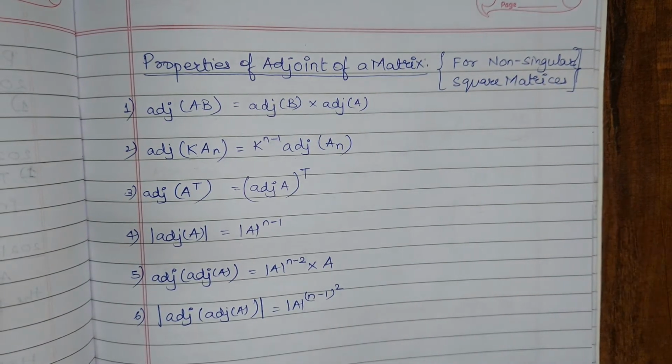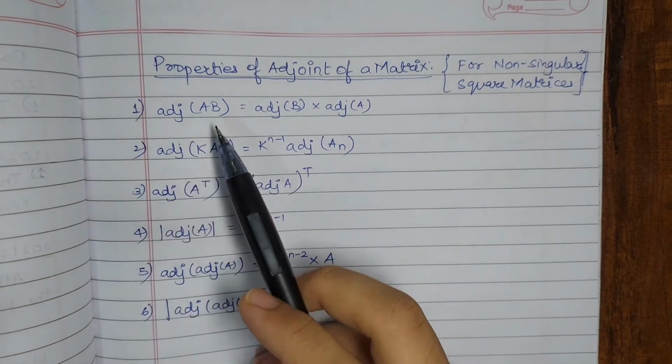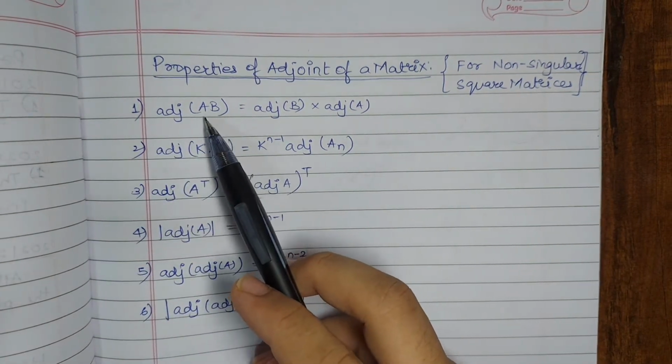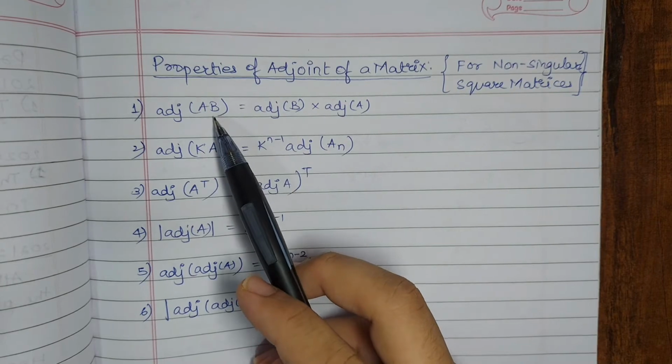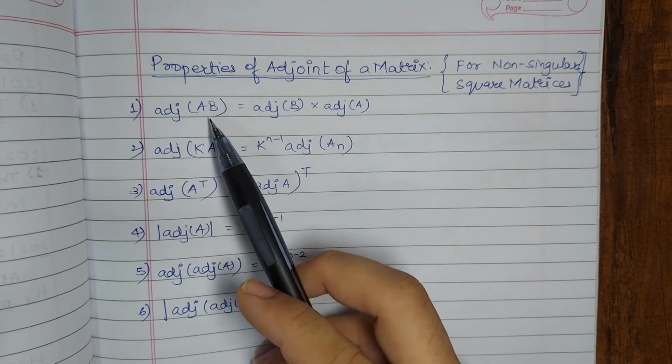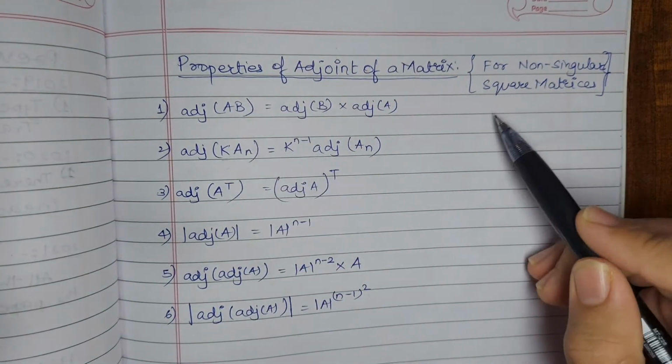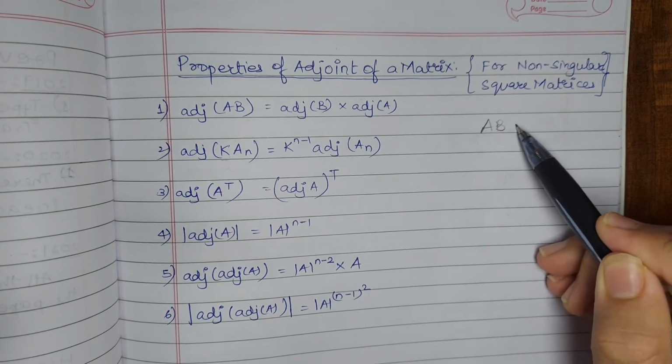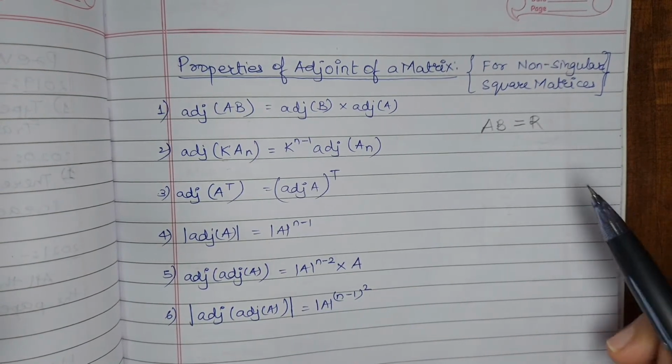Okay, so now the first property is that if there are two matrices A and B and they are multiplied together, then the adjoint of that resultant matrix, suppose that when A and B are multiplied together, we get the resultant matrix as R.